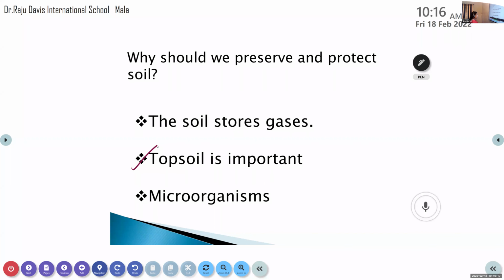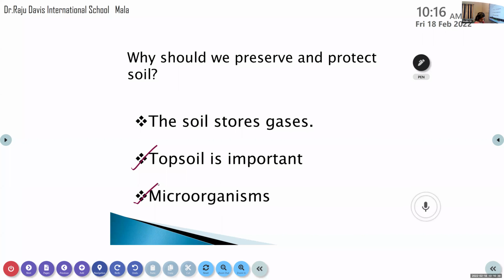And you can see many helpful microorganisms in this topsoil. That also helps the farmers. So we have to protect the soil, because of these reasons.